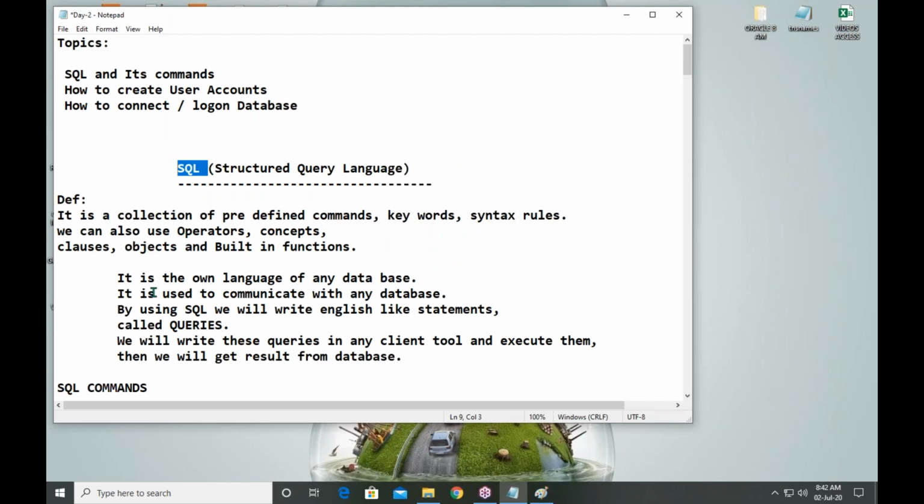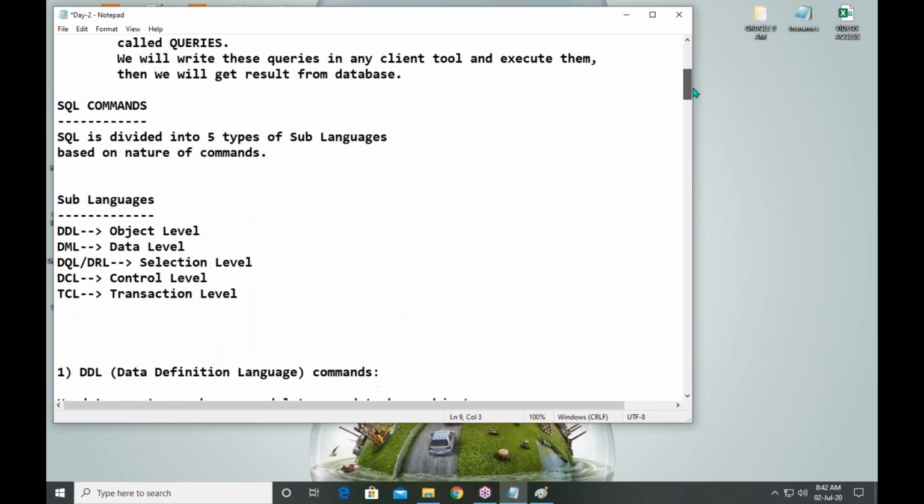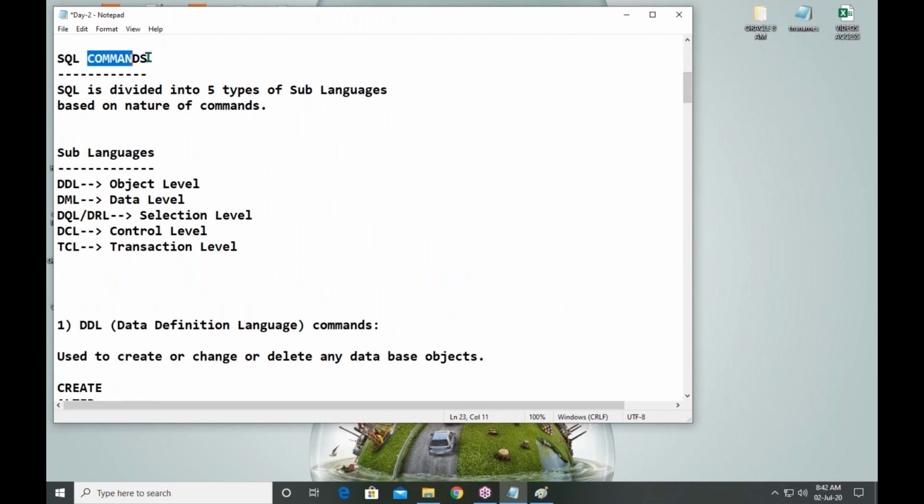Okay, now what are the commands we have? I'm just giving a list of commands. I'm not explaining them. In the subsequent classes, we will discuss the explanation of these commands. But at present, giving a list of commands.